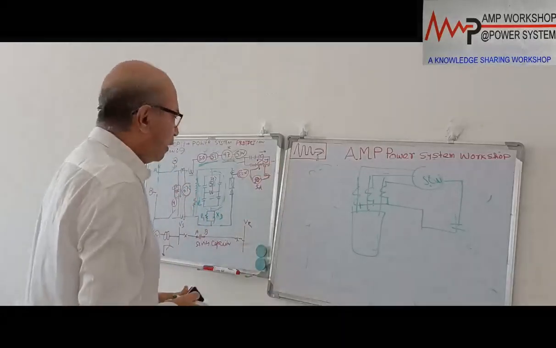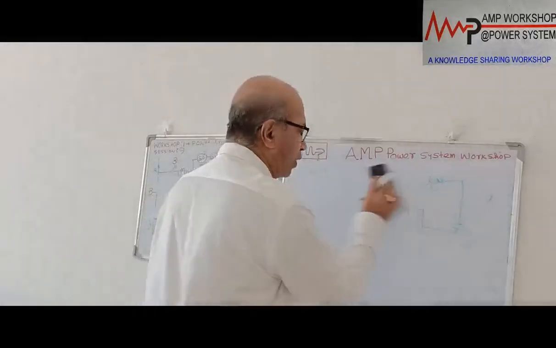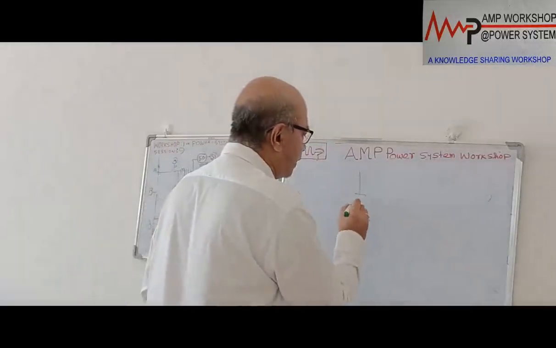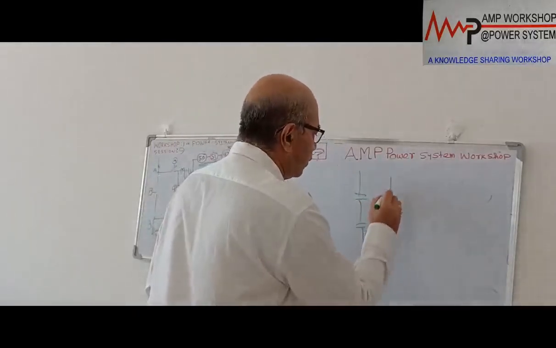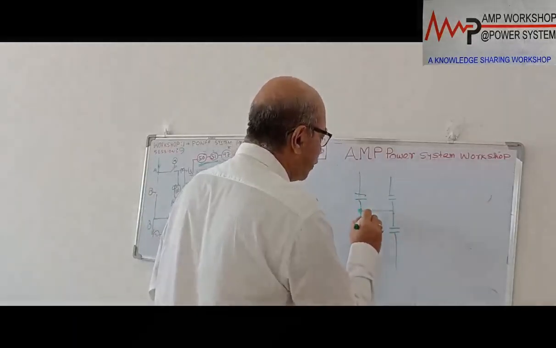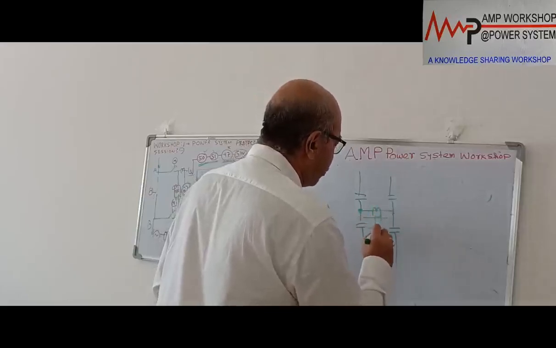Okay, now sometimes there is another differential, another overcurrent protection we have provided for the capacitor bank internal unit failure. This is a capacitor bank internal failure. So this is the 2 bank I am showing. This point should be equal. So here we put, this is 1 phase. So we put 1 CT. If there are 3 phase, as it is a 3 phase, we put 3 CT.